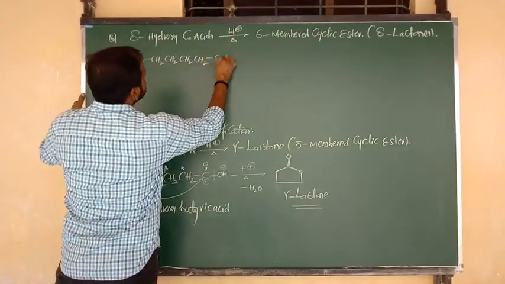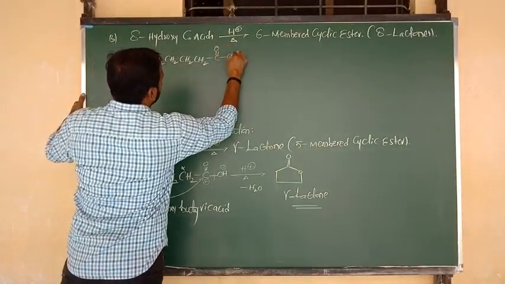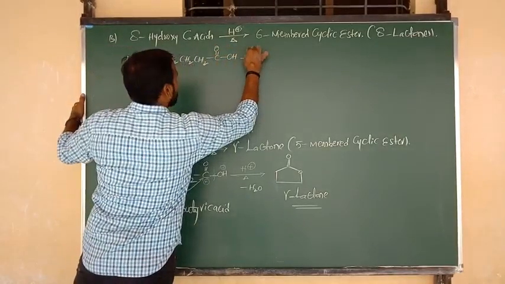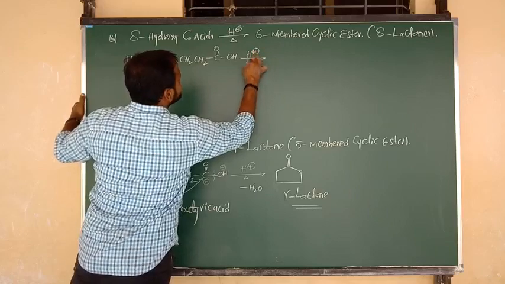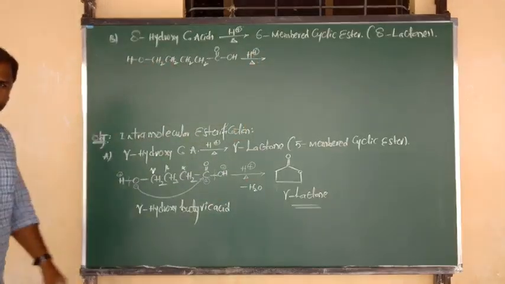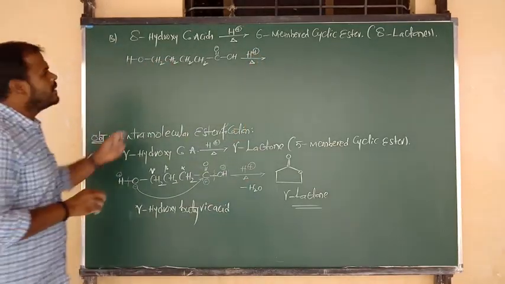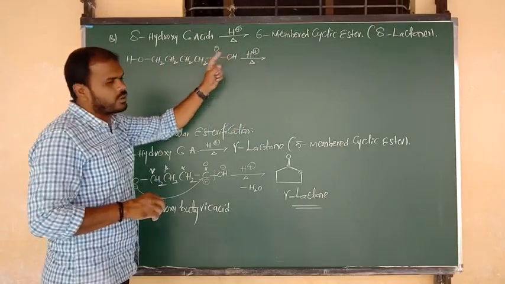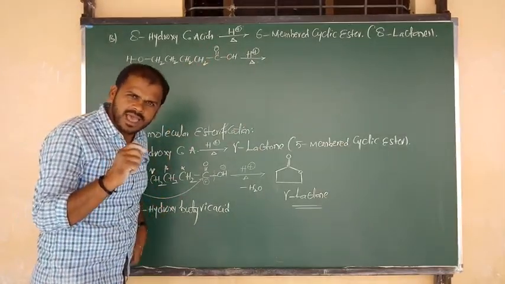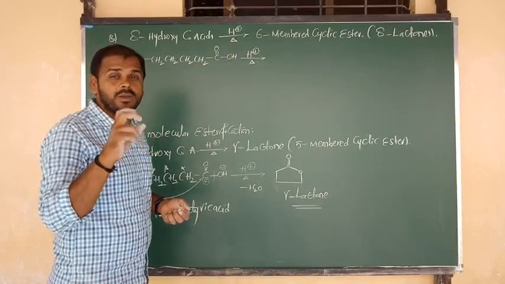Now CH2 is connected to C double bond O, bonded to OH, and the reaction takes place in an acidic medium. C double O bonded to OH is the carboxylic acid, the C double OH functional group.